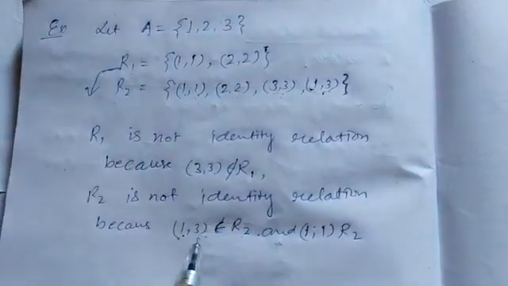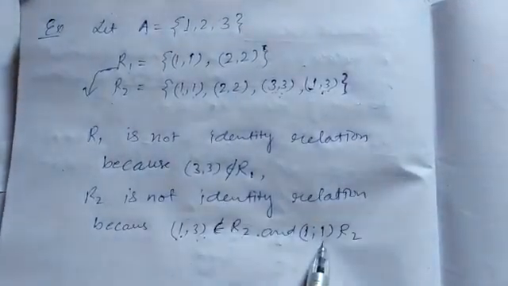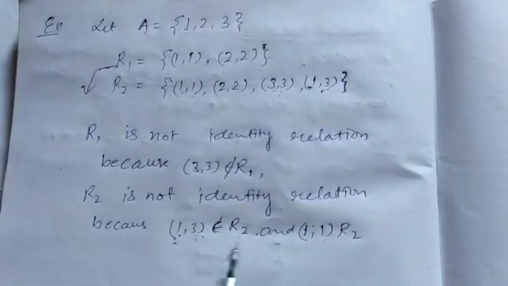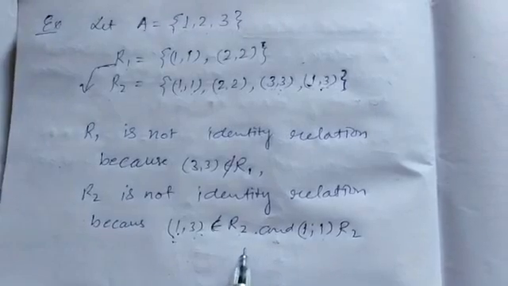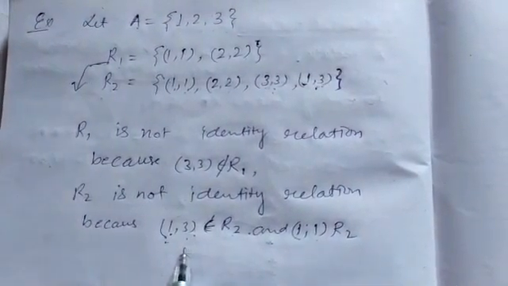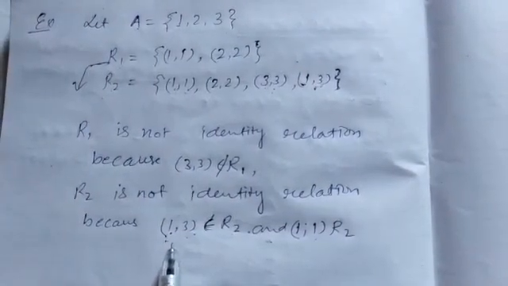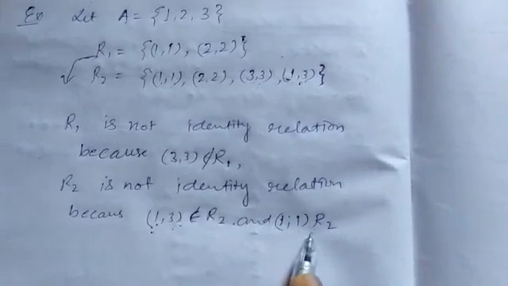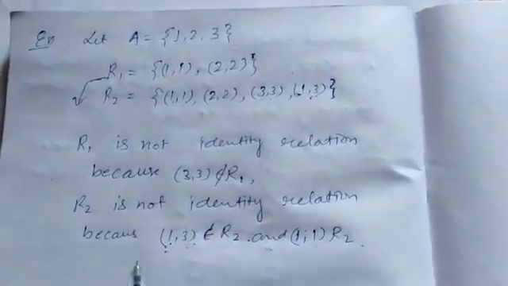It means 1 is related to 3 and 1 is related to 1. This statement violates the definition of the identity relation, because in the definition one element is associated by itself only, but here 1 is associated with 3 and also with 1, so R2 is not identity relation.